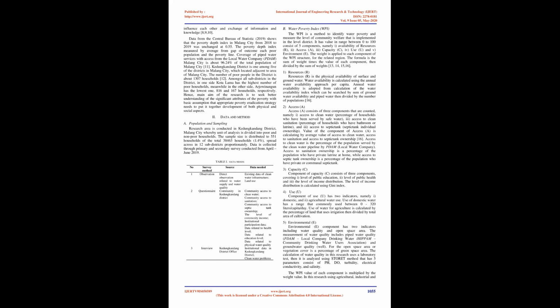It is noted that to solve the problem of water poverty, the target is ensuring the community achieves universal access to clean water and sanitation in 2030. There are 4 ways to meet the goals or targets of the SDGs. The first target is to achieve universal and equitable access to safe and affordable drinking water for all. The second is to improve water quality by reducing pollution, reducing the rate of water loss, and minimizing the